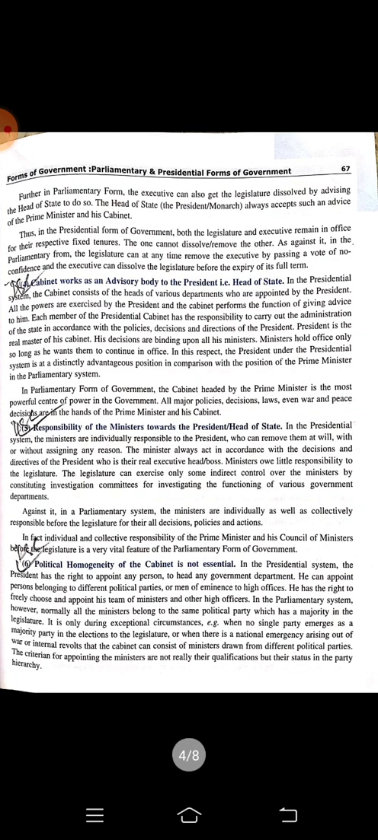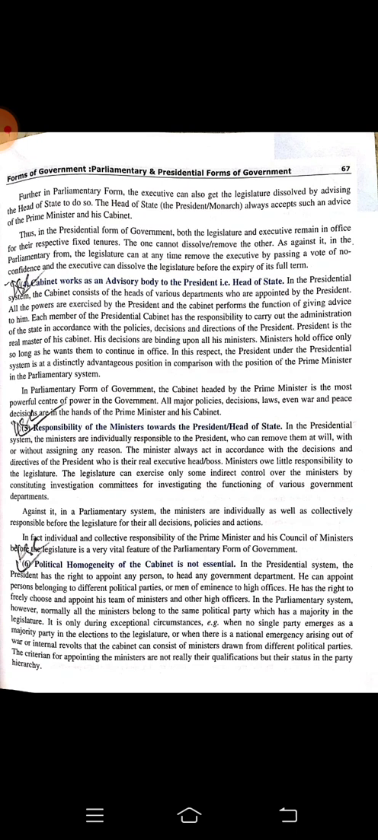Cabinet works as the advisory body to the president, that is the head of the state. All the decisions, major decisions, minor decisions, everything is taken by the president. But there is a cabinet. The cabinet is selected by the president himself and he acts as the head of the cabinet, but the cabinet acts as an advisory body. Cabinet can only advise, cannot direct the president.